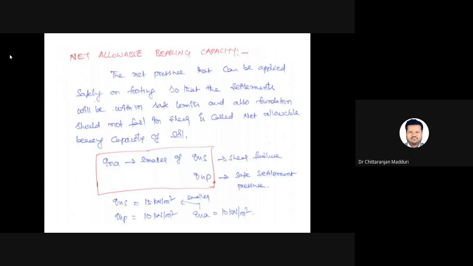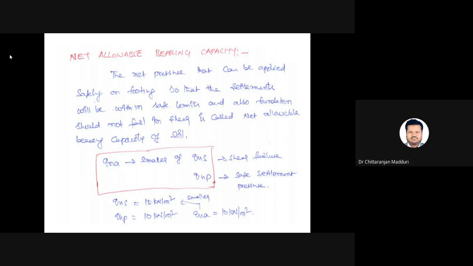Suppose you find the bearing capacity by considering shear, and let us imagine net safe bearing capacity equals 10 kN per meter square. Similarly, by considering excessive settlement, the net safe settlement pressure equals 15 kN per meter square.